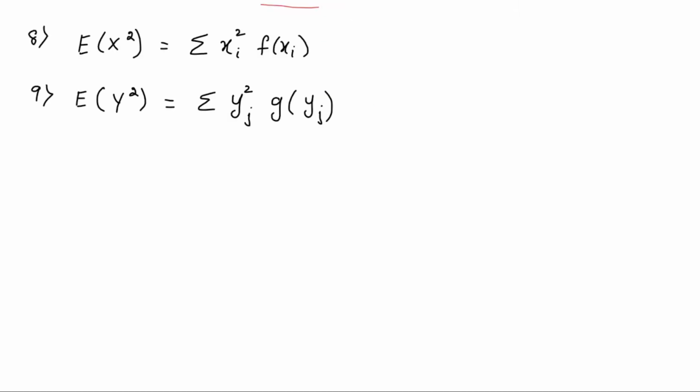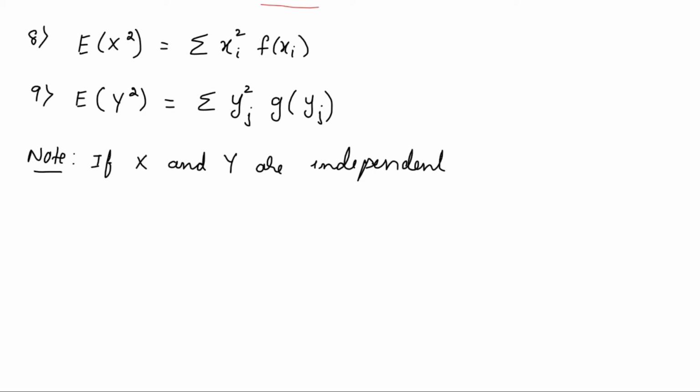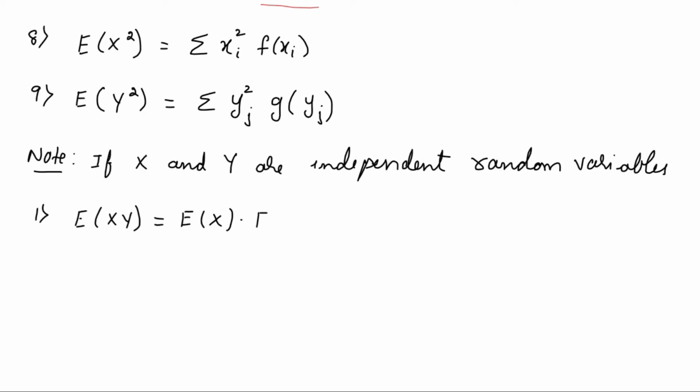Just make a note over here. If capital X and capital Y are independent random variables, then you can write the expectation for xy as the expectation of x into the expectation of y.